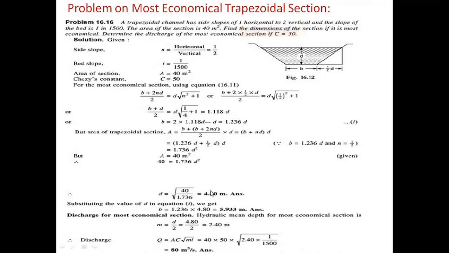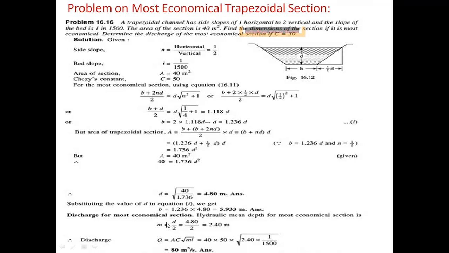Finally, d value is 4.80 meters. Substituting d in equation 1, b equal to 1.236 into 4.80, and b is 5.933 meters. So d is 4.80 meters and b equal to 5.933 meters.